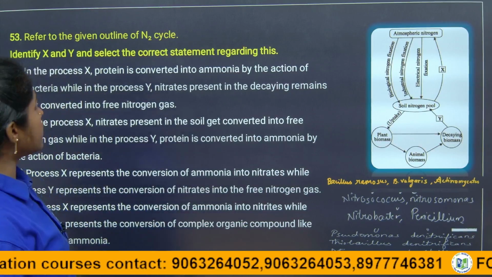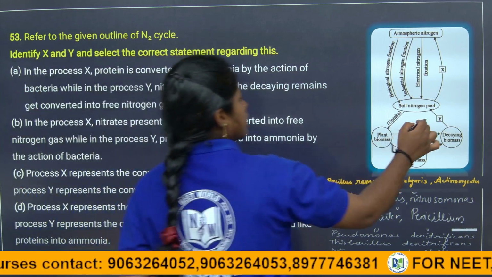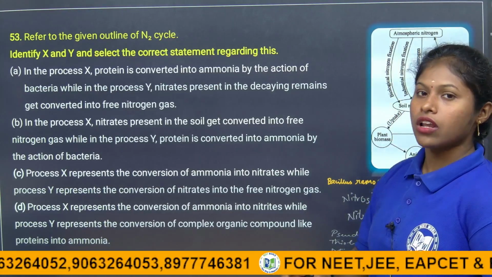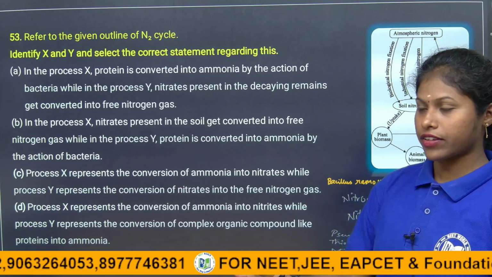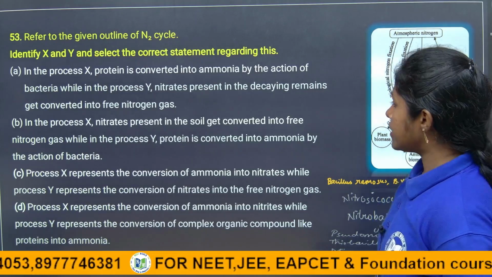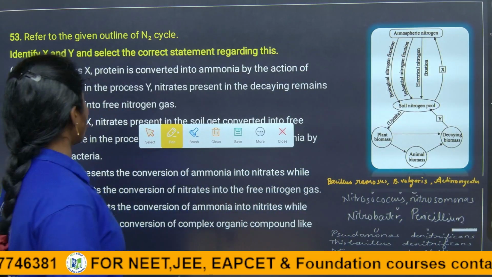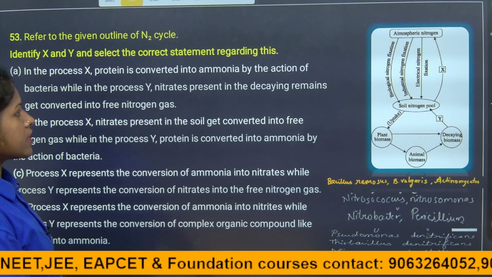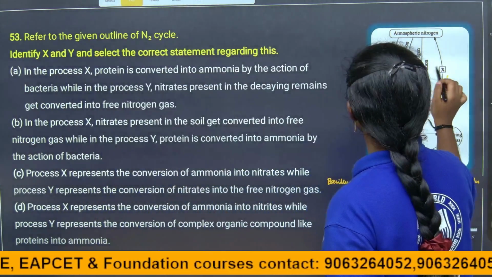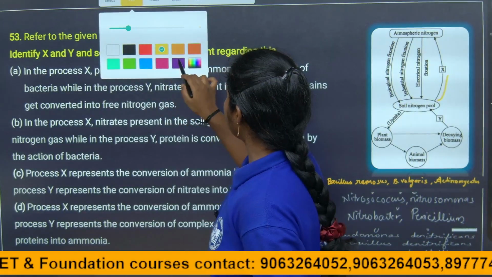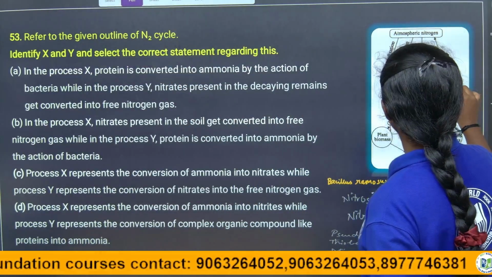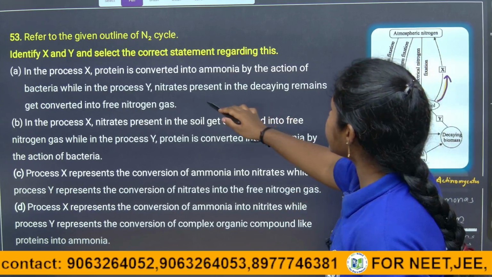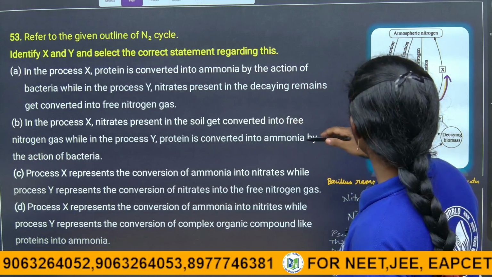So they are asking which are X and Y. Is it nitrogen fixation, nitrification, ammonification or denitrification? They are asking, so answer this, children. In the first question, they are saying that in process X, protein is converted into ammonia by the action of bacteria, while in the other process, nitrates present in the decaying remains get converted into nitrogen gas.